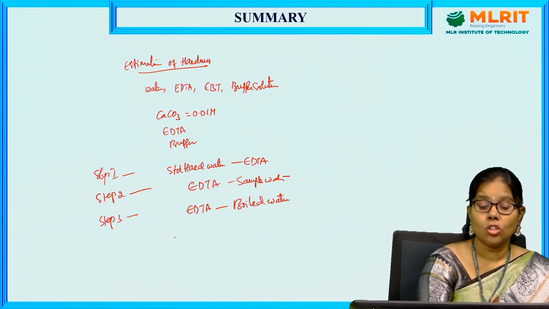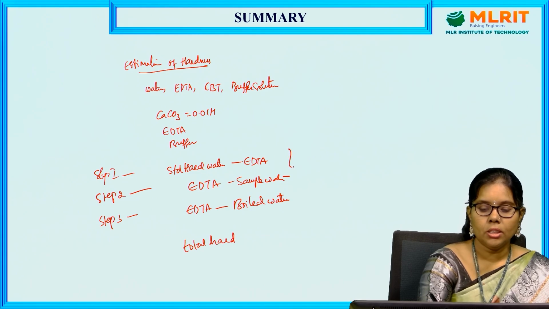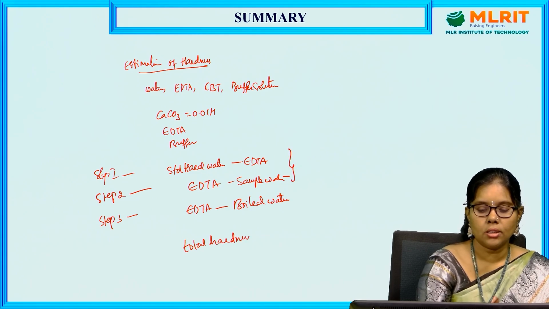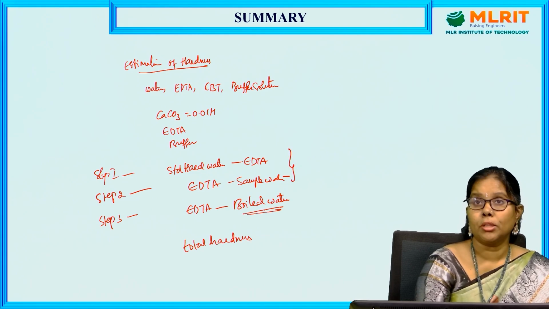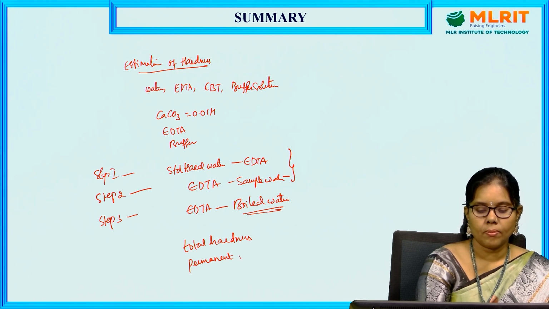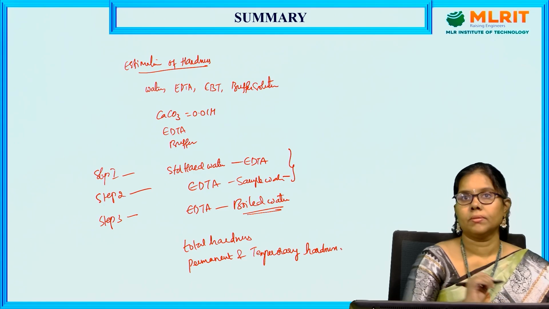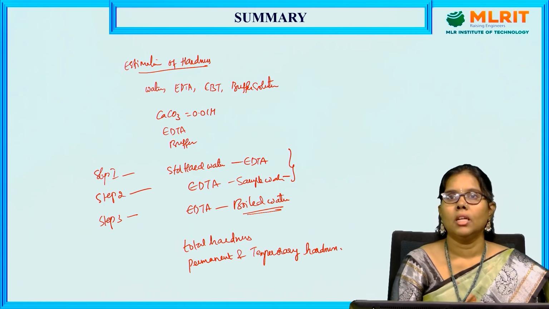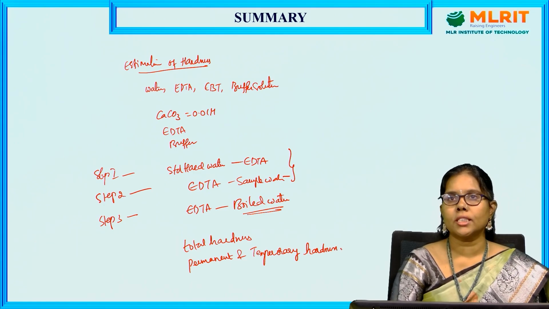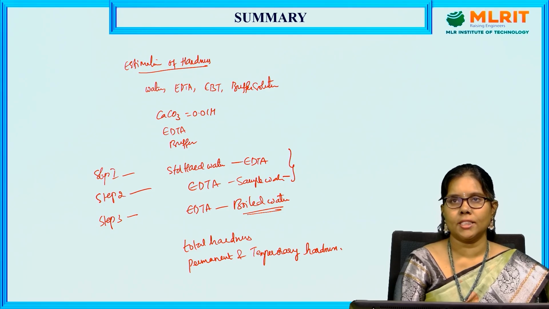Finally we got the total hardness. From these two steps you get the total hardness. From step 3, you get both permanent and temporary hardness. In the next class, we are going to discuss numericals on estimation of total hardness of water. Thank you.